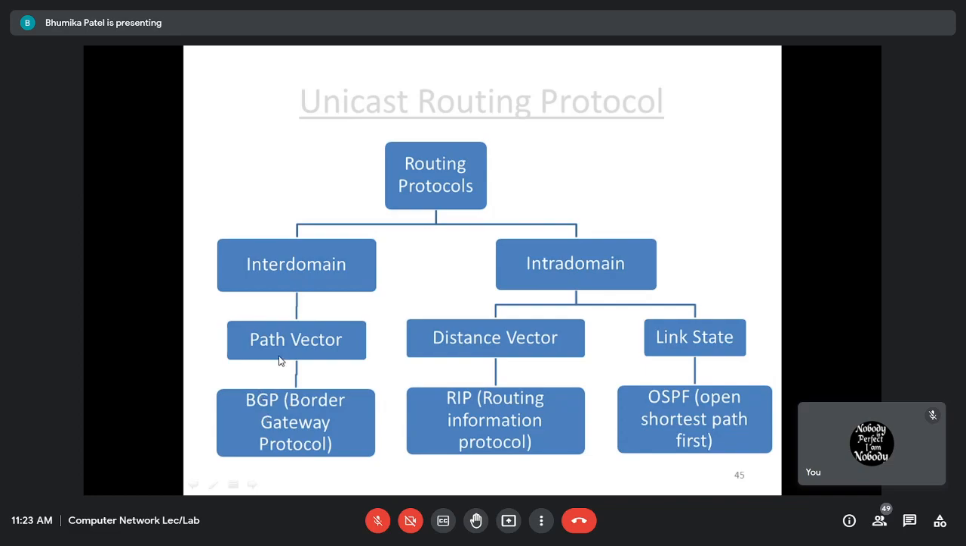But if I want to put the routing within the autonomous system, there are two different protocols: distance vector and link state. તમારે કોઈ પણ use કરવો હોય તો કરાય, distance vector પણ કરવો હોય તો કરાય, or link state use કરવો હોય તો કરાય. And there is one protocol, Routing Information Protocol, which is based on distance vector, having the property of distance vector, and link state ની property કોણ follow કરે છે? OSPF, Open Shortest Path First.